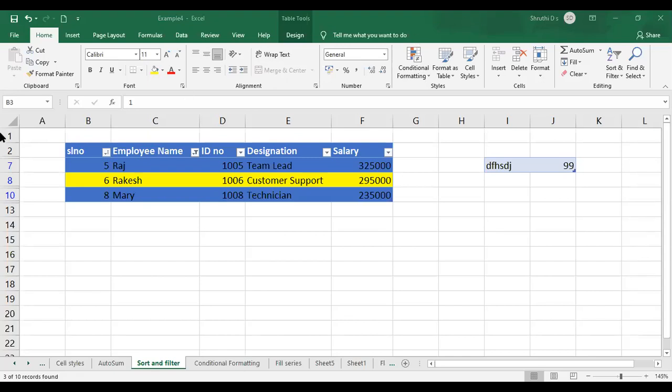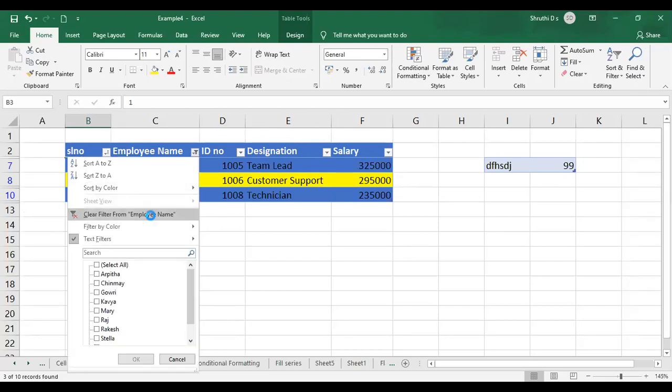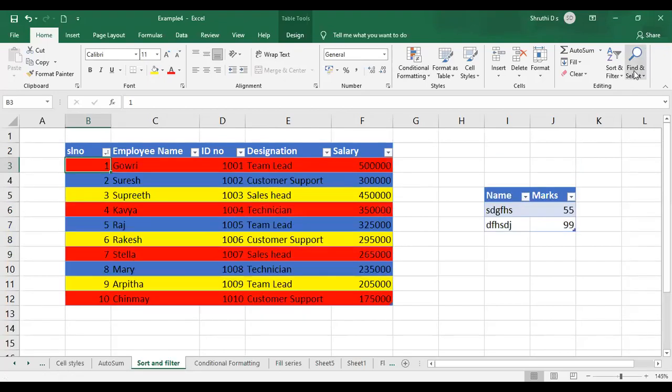Okay. So now we'll go to the other options. That is the end of your auto sorting and filtering. Now there is the final option, the last option in your editing group. Just go to find and select. So what is this find and select? Let me clear the filter here.